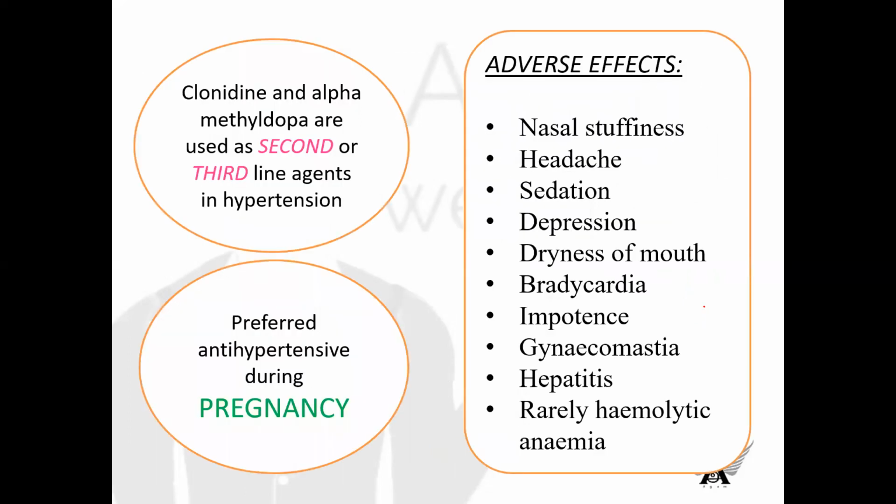Coming to the adverse effects of alpha-methyl-dopa: it causes nasal stuffiness, headache, sedation, depression, dryness of the mouth, bradycardia, impotence, gynecomastia, hepatitis, and rarely hemolytic anemia. Clonidine and alpha-methyl-dopa are used as second or third line agents in hypertension. One thing you have to brush up on is that ACE inhibitors are used as first line drugs in the treatment of hypertension. These drugs are preferred antihypertensives during pregnancy, whereas ACE inhibitors are contraindicated during pregnancy.